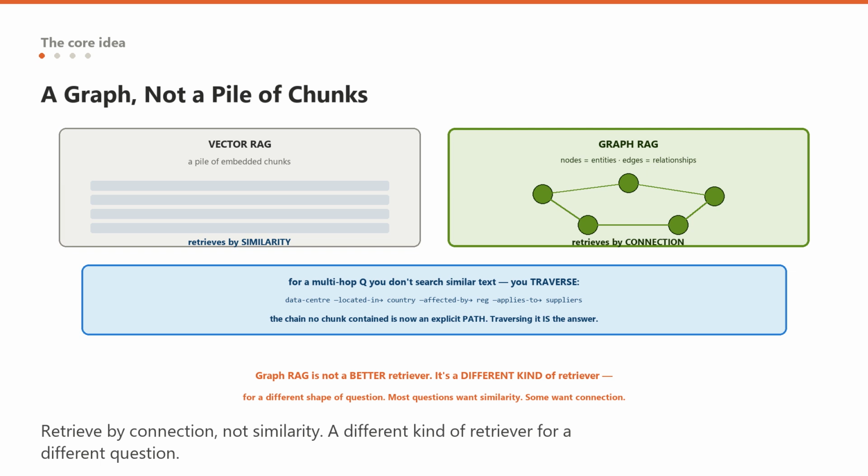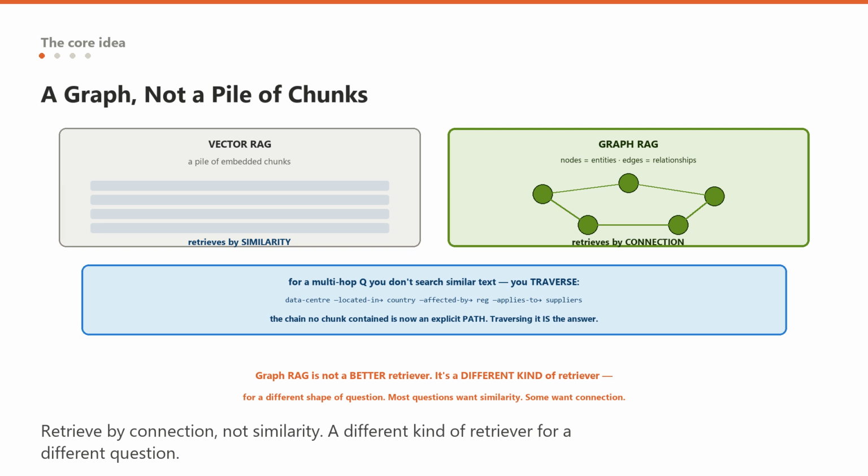Now retrieval changes fundamentally. For a multi-hop question, you do not search for similar text, you traverse the graph, following edges from entity to entity, start at the data center node, follow located in to the country node, follow affected by to the regulation node, follow applies to the supplier nodes. The chain of connections that no single chunk contained is now an explicit path in the graph, and traversing it is the answer. That is the whole idea. Turn implicit relationships buried across text into an explicit structure you can walk.